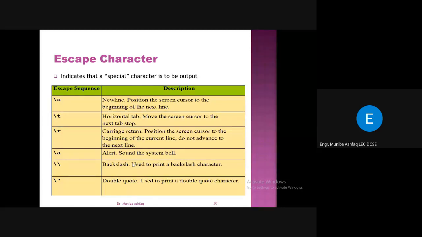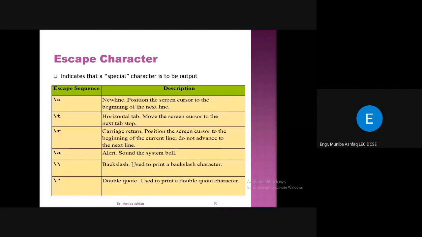Then you have \t. It is used to create a horizontal tab. Then you have \r, carriage return, which positions the screen cursor at the beginning of the current line, right? Then you have \a to produce the sound of the system bell. Then you have double backslashes, which are used to print a backslash character. Now, what if you want to print a backslash, right?